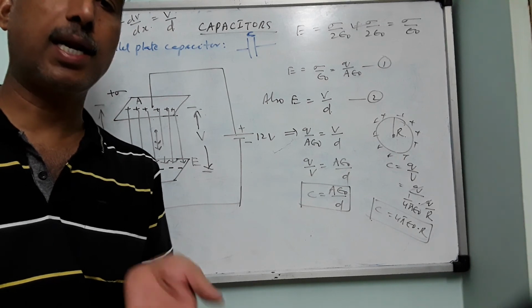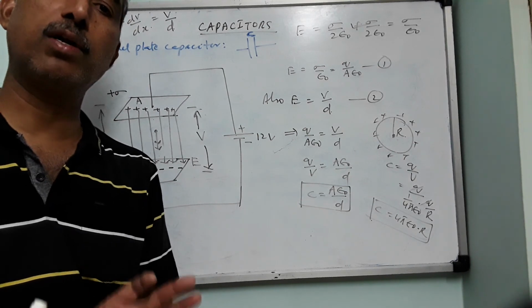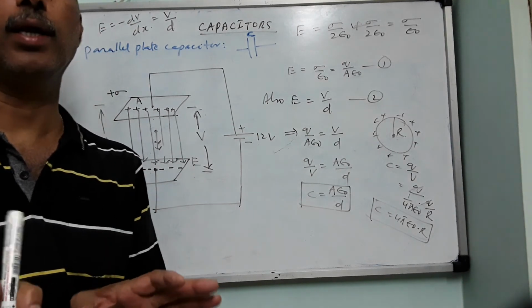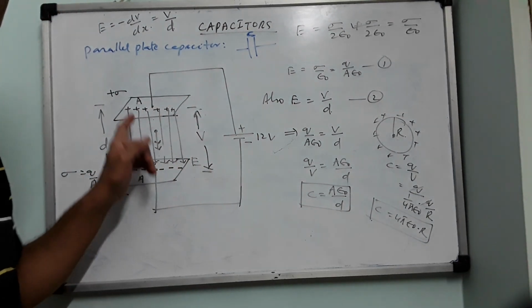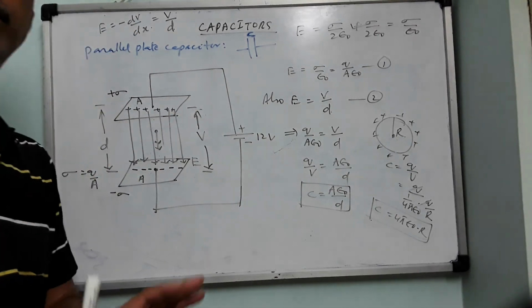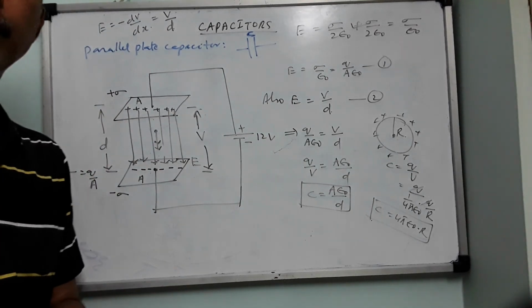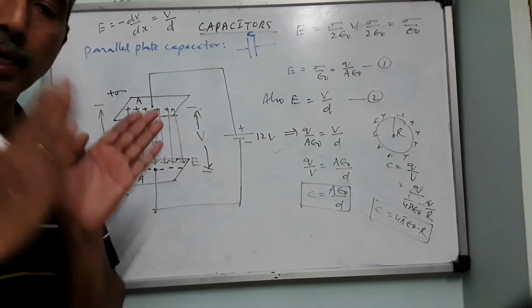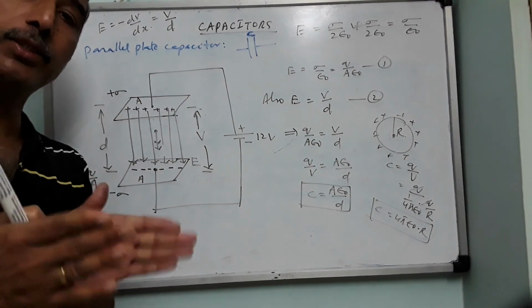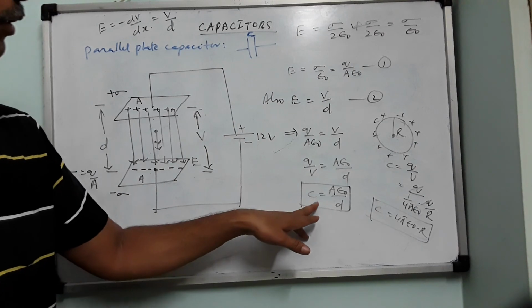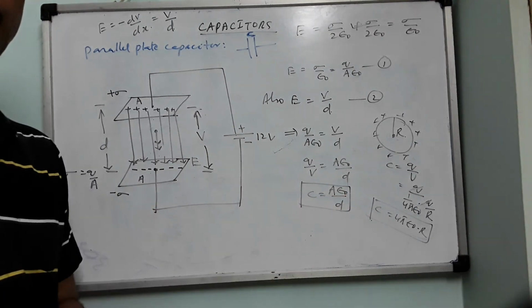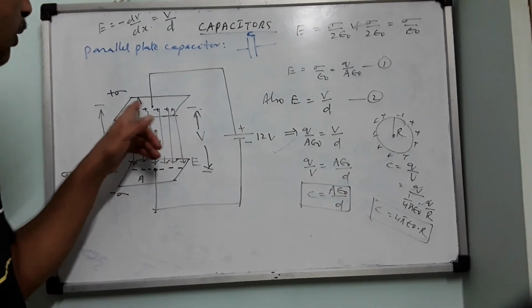Whether water is there or not, it will always be 50,000 liters only. Similarly, whether you have given some charge to the capacitor plates or not, it will have a capacitance. I repeat, irrespective of providing charge to the plates, it has its own capacitance. How much? C equals A into epsilon naught by D. Okay. So if it has got some 2 centimeters